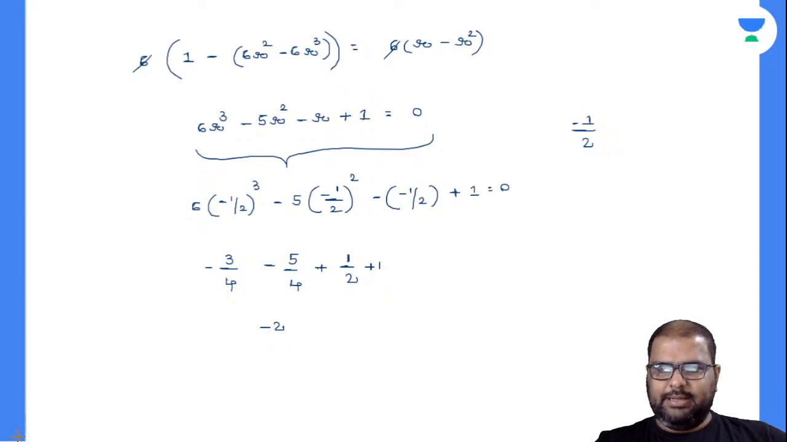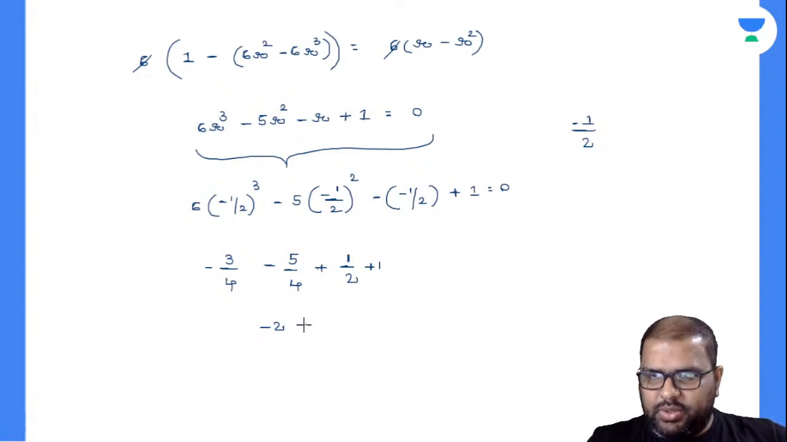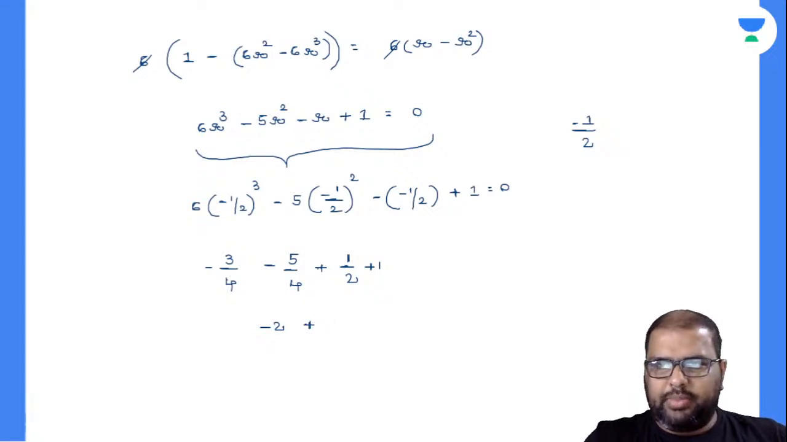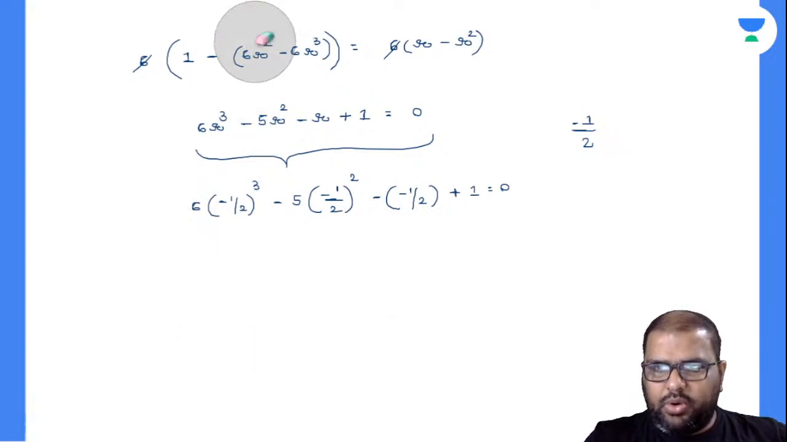4 is the LCM now. Yes, perfectly. So what will be this? Plus 1 by 2 plus 1 will be 3 by 2. No, this will not work out now. So I'll check with one more option there.